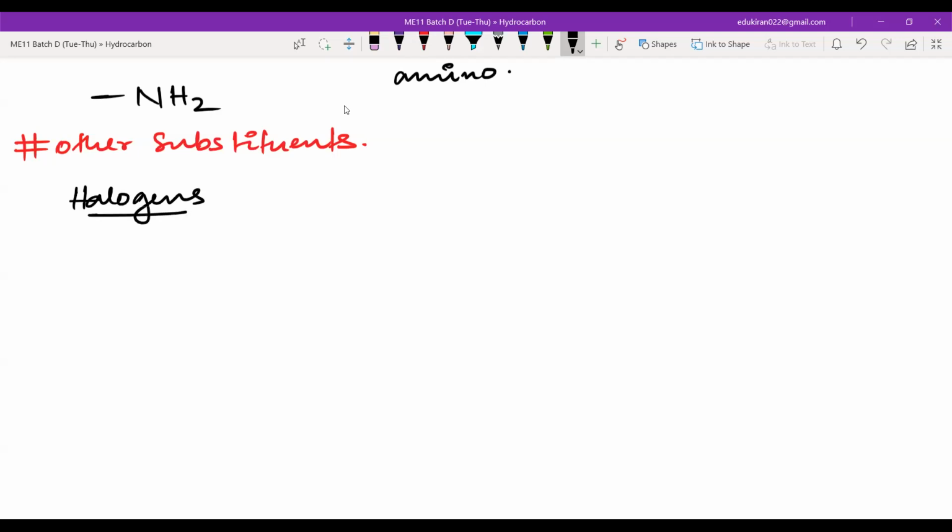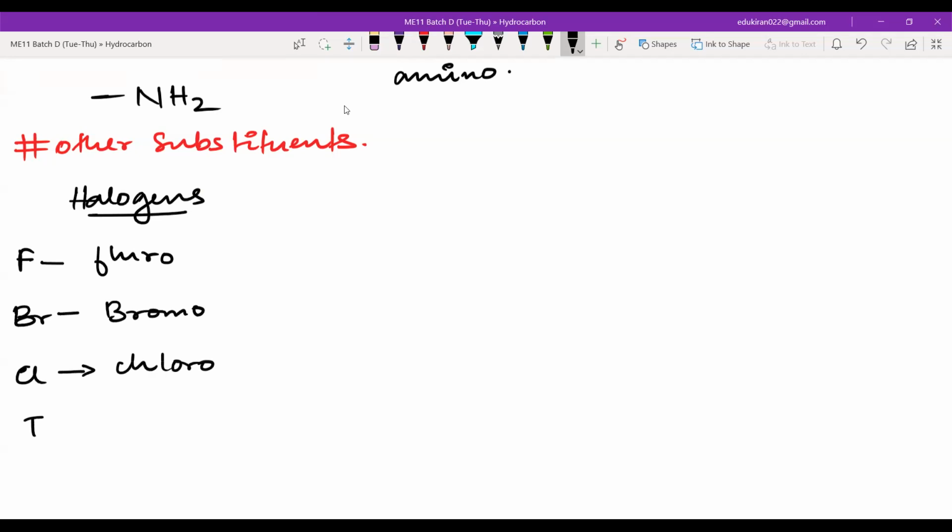Now halogens are group 17 elements, right? So if you have fluorine somewhere, the substituent's name will be fluoro. If you have bromine, it is named as bromo. And if you have chlorine, we will name this as chloro. If you have iodine, this will be named as iodo. Sorry, in IUPAC I have to write this small i, iodo.